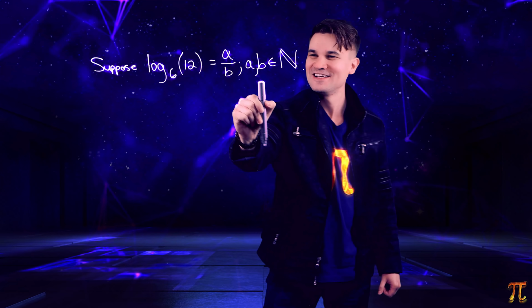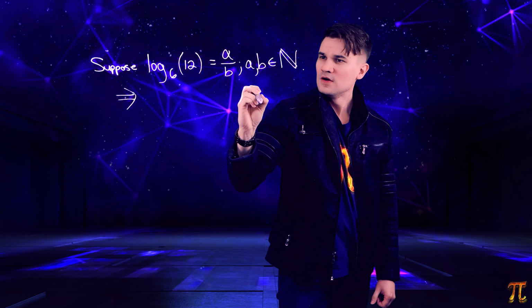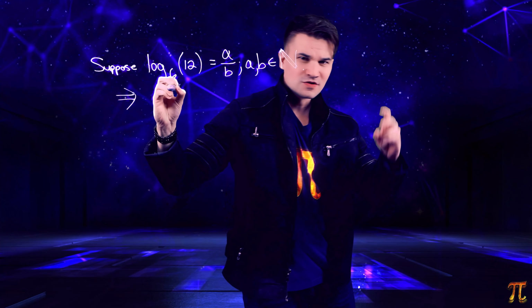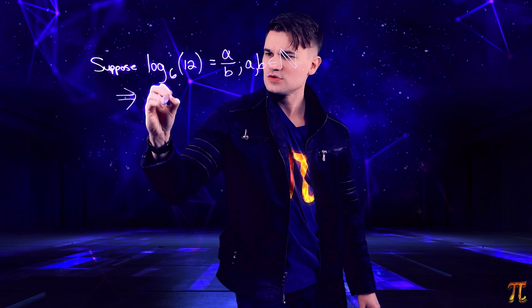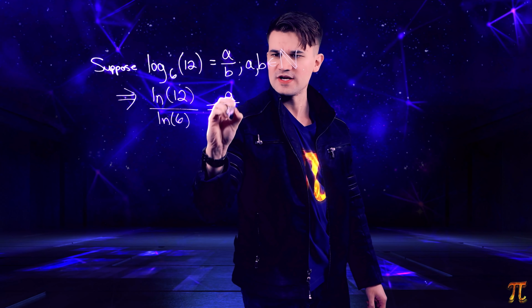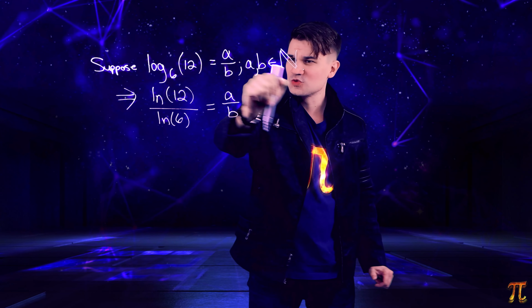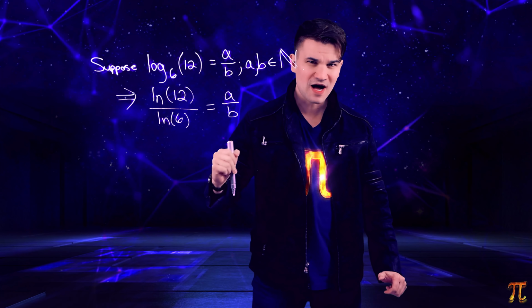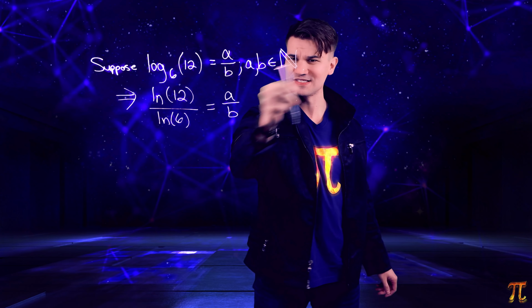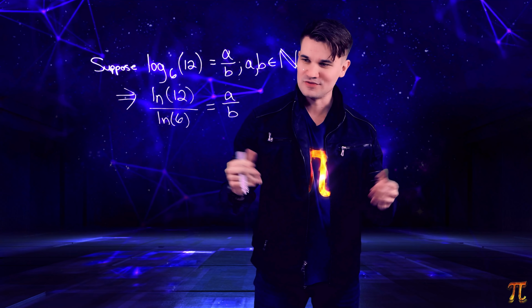Alright, time's up. So, going just as before, we can use the change of base formula, and we get natural log of 12 over natural log of 6 equals a over b, the ratio of natural numbers. By the way, I'm picking natural numbers instead of integers because we know log base 6 of 12 is positive. So without a loss of generality, we can say a and b are positive integers. Just wanted to mention that.